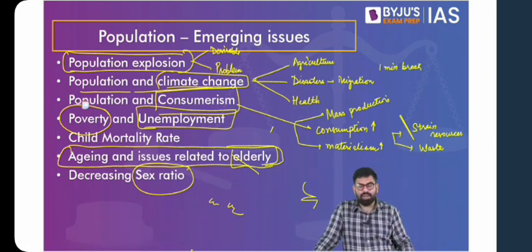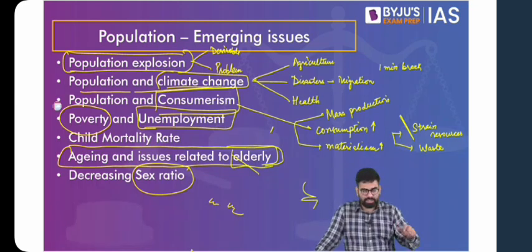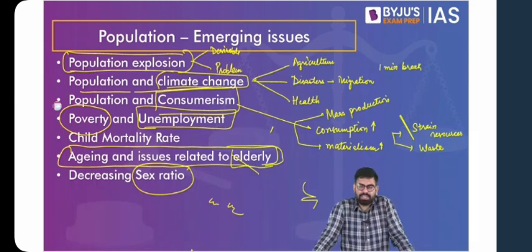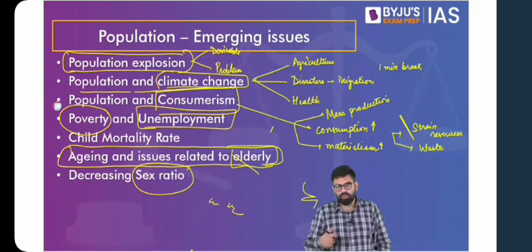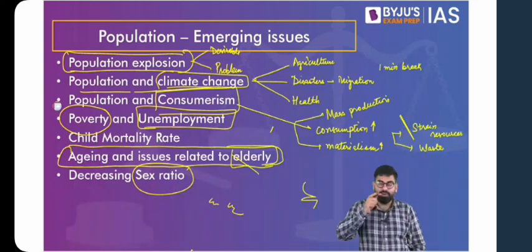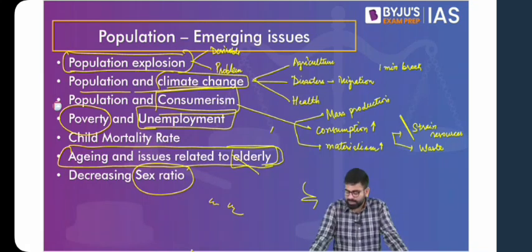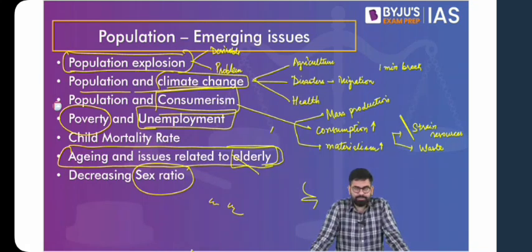So if you do not employ a lot of people, where do your taxes come from? So there are two components of taxes for that matter. Your direct taxation will take a dip, and also your indirect taxes as well. So the revenues will fall down, because these people who are not employed, who do not have the purchasing power, would not ultimately lead to consumption, and hence growth in revenue of the governments. So if there is no growth in the revenue of the government, it will directly impact the poor, because government would not be able to take up various strategies with respect to elimination of poverty.